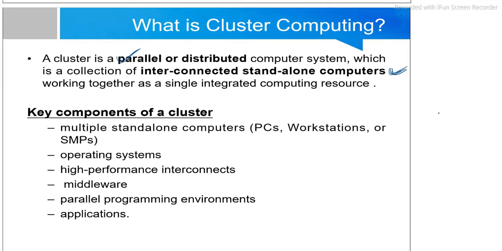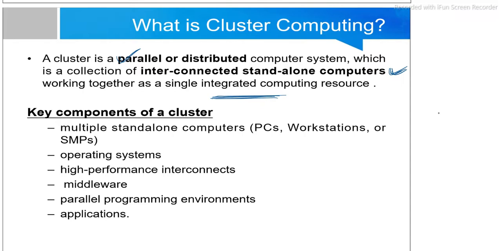So individual computers are connected with each other to form a single cluster, and they will work together as a single integrated computing resource. Whatever output they generate, they work together and act as a single integrated computing resource.